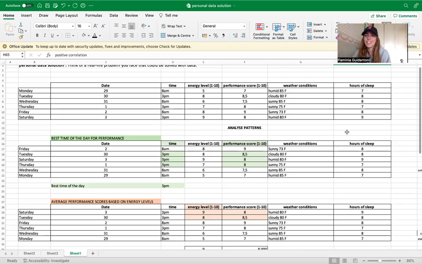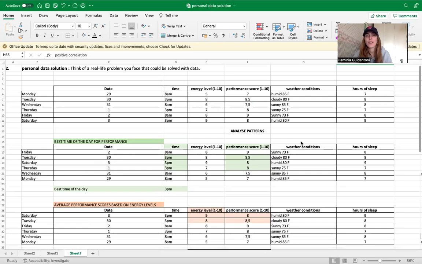Hi everyone, this is Flaminia, and for today's presentation, I chose topic number 2, the personal data solution, in which I thought about a real-life problem that could be solved with data.